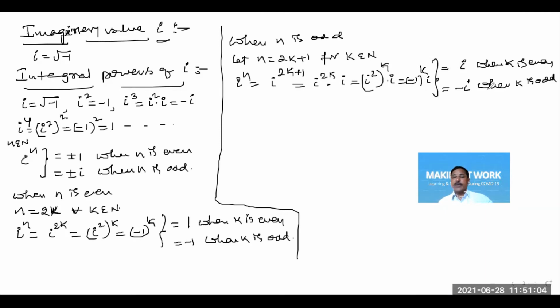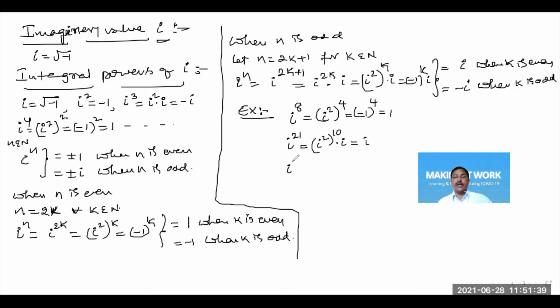For example, let us see some examples, simplification of integral powers of i. If I want to get the value i power 8, we can write it as i square whole power 4. i square is minus 1, minus 1 whole power 4, so it is plus 1. And i power 21, this is i square whole power 10, that becomes i power 20 into i. So minus 1 to the power of 10 is plus 1, into i, this is i.